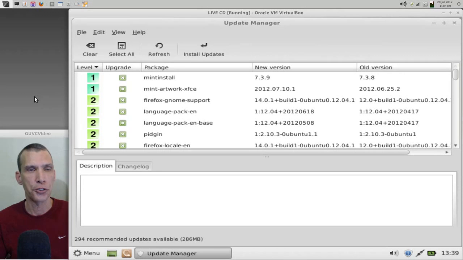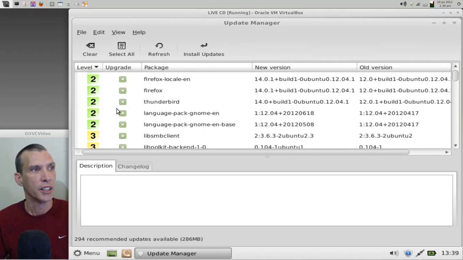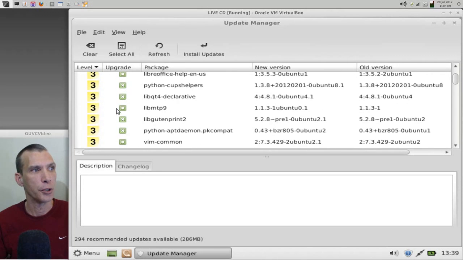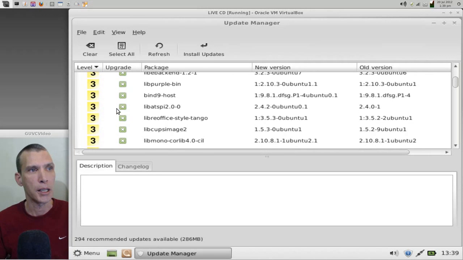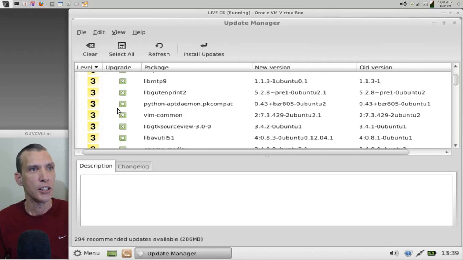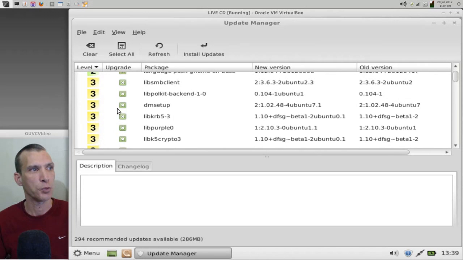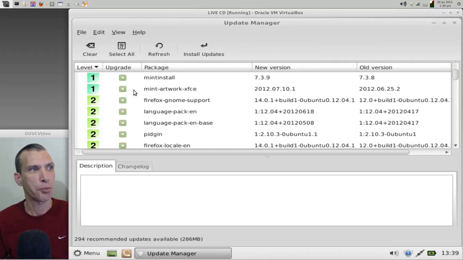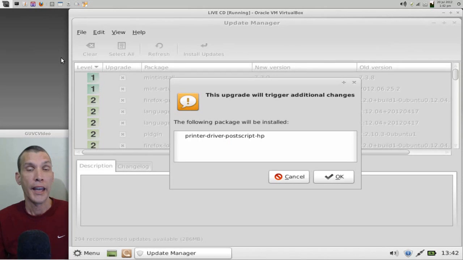Okay, and you will now see that we have a nice long list of updates that this wants to put in. Mostly security updates, maybe newer programs, that sort of thing, since this package has released. Just go ahead and press Install Updates. And of course, this update is going to trigger some additional changes. So it is okay to press OK.